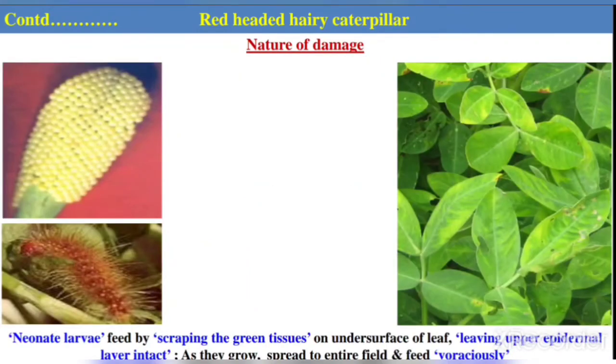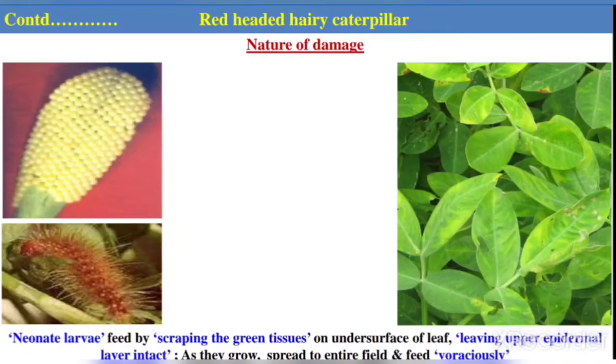Now coming to the nature of damage: the larva is the damaging stage. Neonate larvae feed gregariously by scraping the chlorophyll content from the lower surface of the leaf, leaving the upper epidermal layer intact.